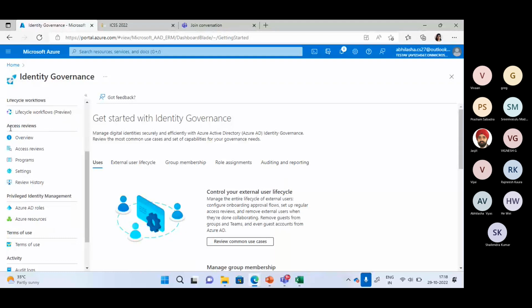So for PIM roles, privileged identity management, we can have the access reviews designed for a specific role so that we can check whether this role is required by this user or not. We can have certain reviewers, we can have certain self-reviewers also as a user, and then based on that we can have certain access reviews for the users. We can create an access review, we can design it for a specific role, specific users. And again, yes, for the access review also we need to have a Premium P2 license.